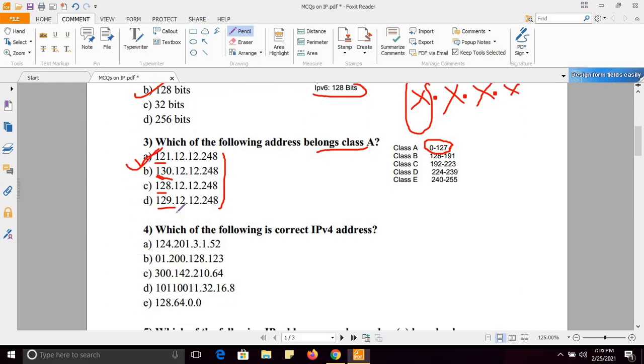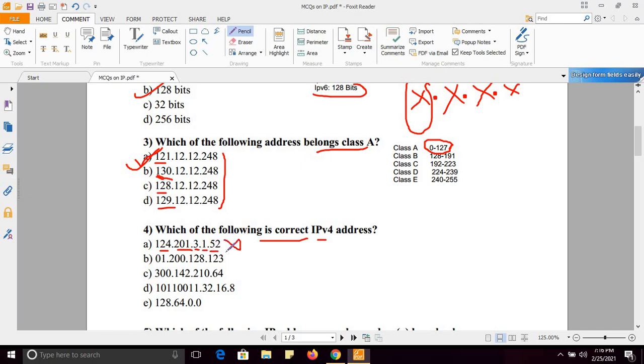Next, which of the following is correct IPv4 address? Let us consider 5 options one by one. Fine. So see here, 124, first octet, second octet, third octet, fourth octet, fifth octet.